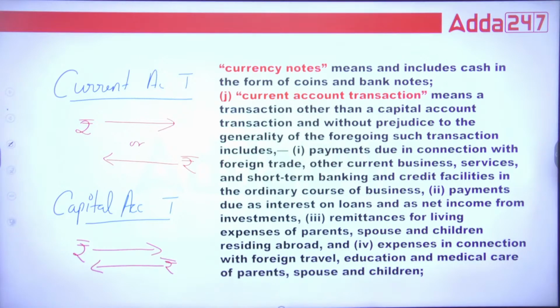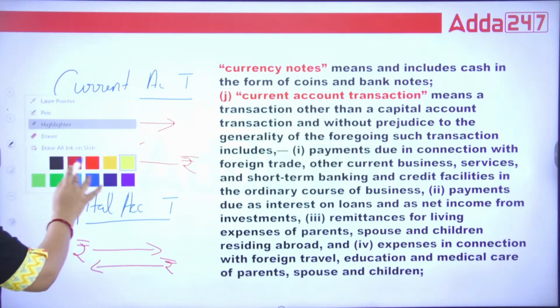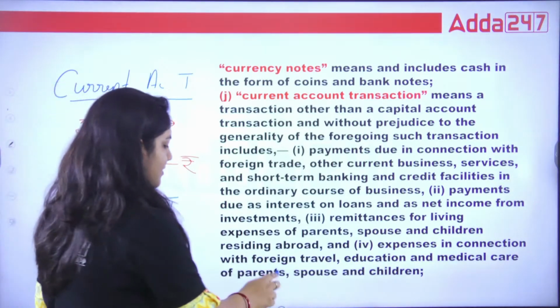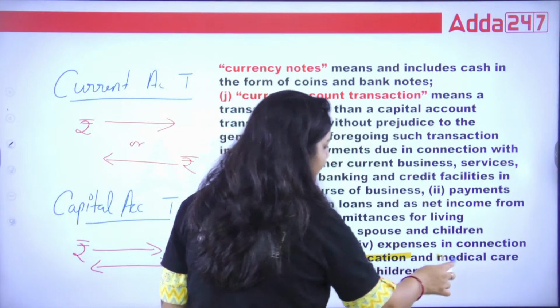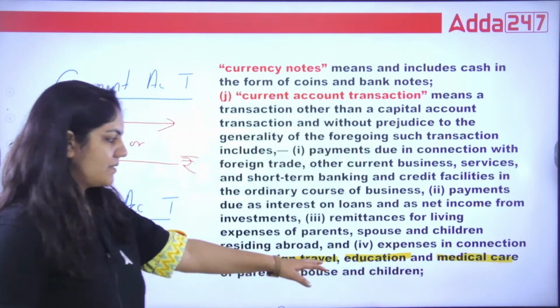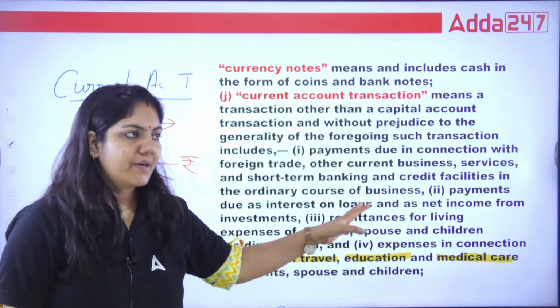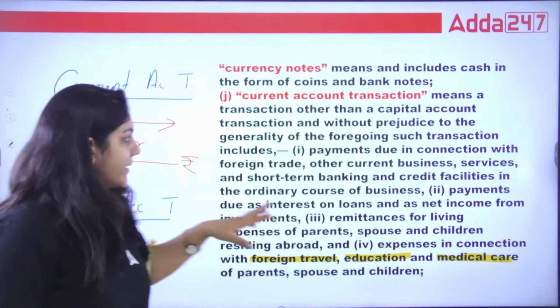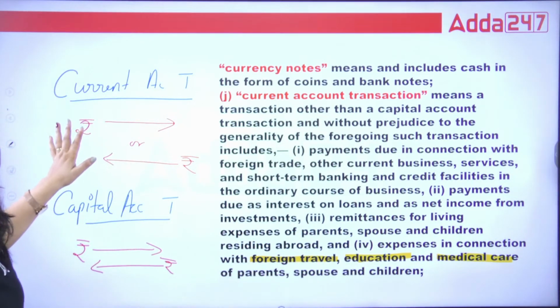If I talk about an example of current account transaction, guys, if you go for foreign travel, education, medical care. Suppose you spend money in the USA for education, the money will not come back. This is called current account transaction.